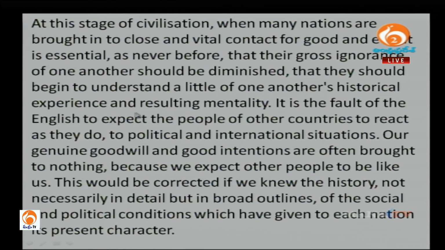Okay, so I can see English over here, right? It is a fault of the English to expect the people of other countries to react as they do to political and international situations. So this means that when they are mentioned over here to react as they do, that means as themselves, right?